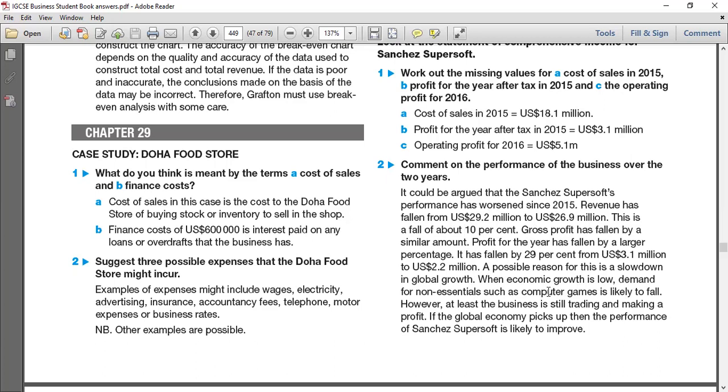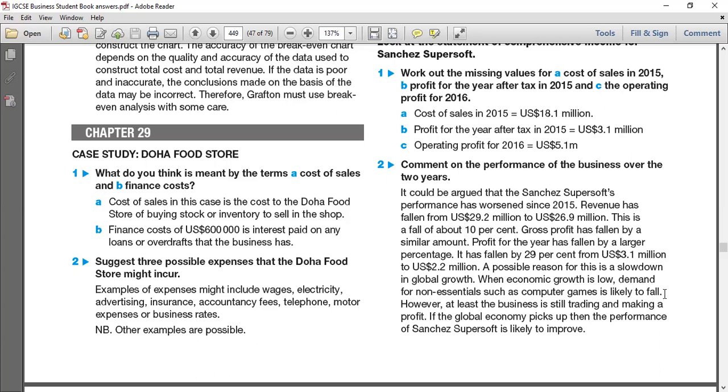This gives some kind of justification why this bad performance is caused by the global economic growth slowdown. You can see in recession time, the demand for non-essential, sometimes we call luxury items, such as computer games, is likely to fall because people are mainly focusing on important essential goods, not luxury goods, right?